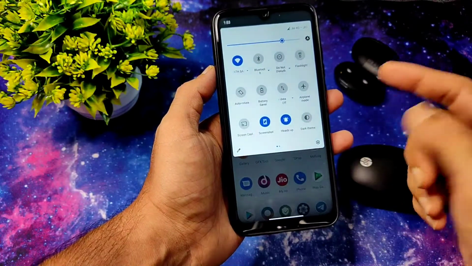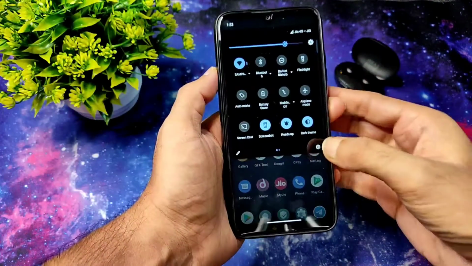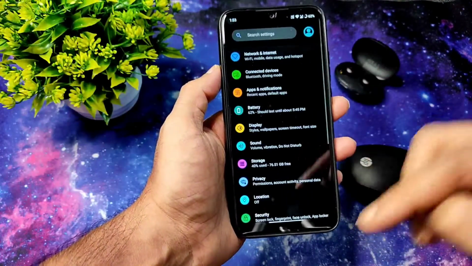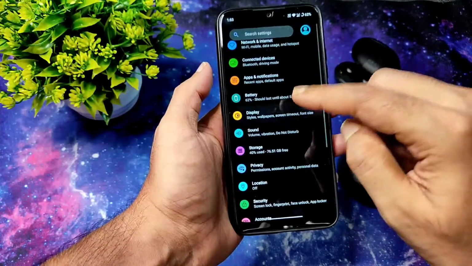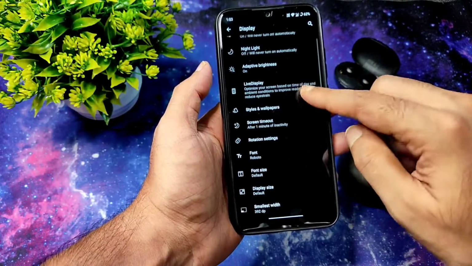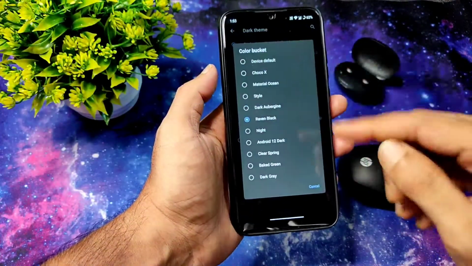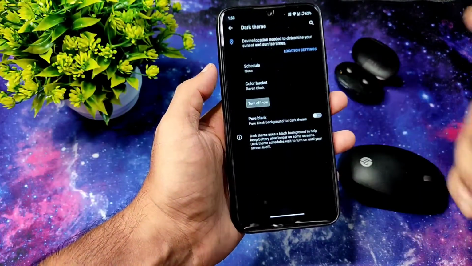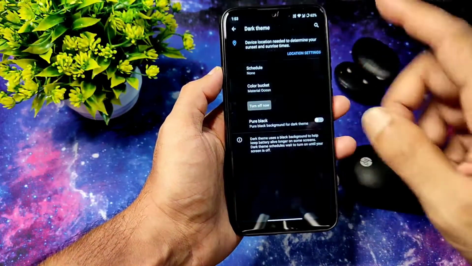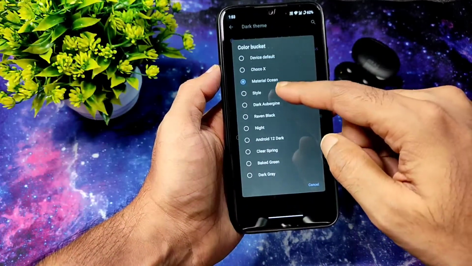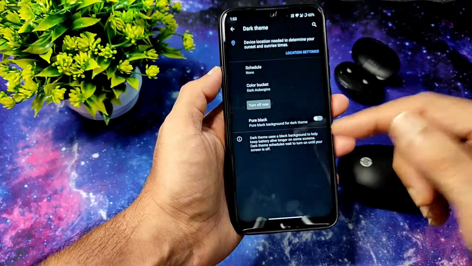Let's turn on the dark theme. This is how the quick settings panel looks, and even the settings panel. In the display settings, if you go into dark theme, you can select here. For example, if I select material ocean, the color is different. And even the dark aqua.